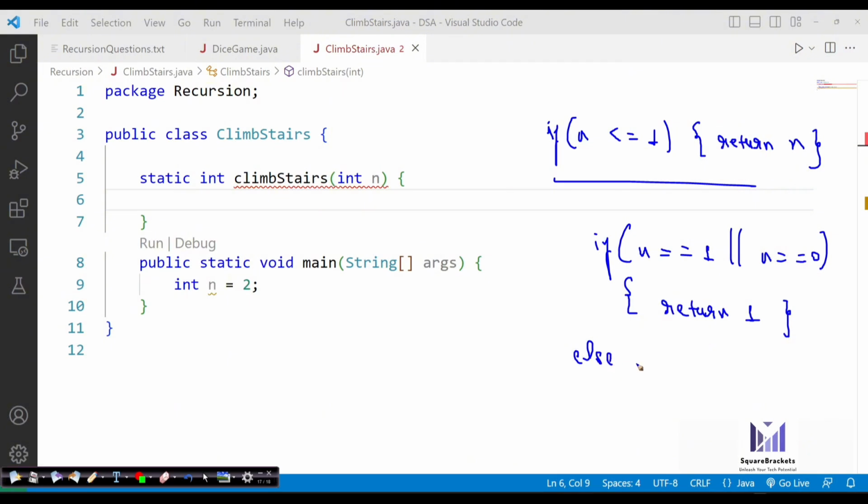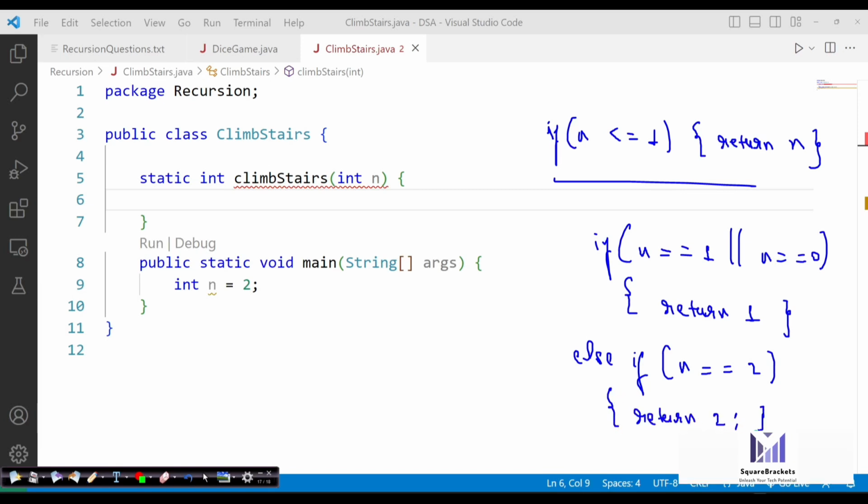Then else if n is double equals to 2, what you have to do is return 2. It means if n becomes 2, you can directly jump to the second step, so it will return 2 when n is 2. But first it will check here: if this condition is satisfied, it will work. If it is not satisfied, it is going to check if 2 steps are available, so I will directly jump 2 steps. Otherwise we will call our recurrence relation.